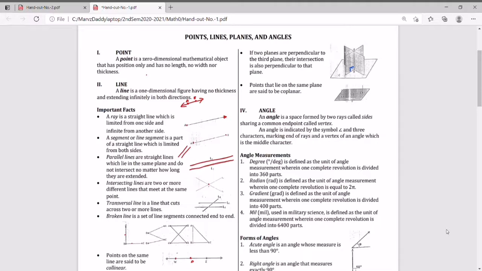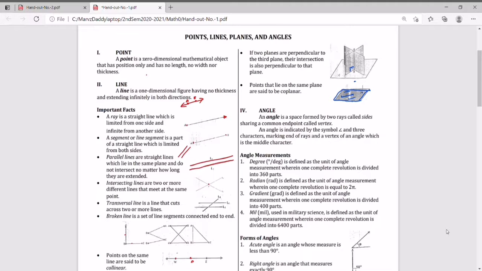Points that lie on the same plane are said to be coplanar. So, this is our plane, and our points B, A, and C, they all lie on the same plane. So, kung maingkag non-coplanar, so nana na siya diri. Nana siya sa different dimension in space or tingali in a different plane. So, kani siya, naara na sila tanan sa ani nga plane. Points A, B, and C. So, they are said to be coplanar.